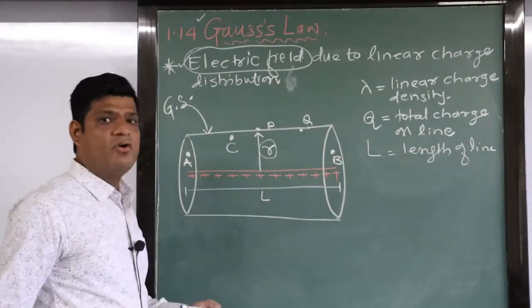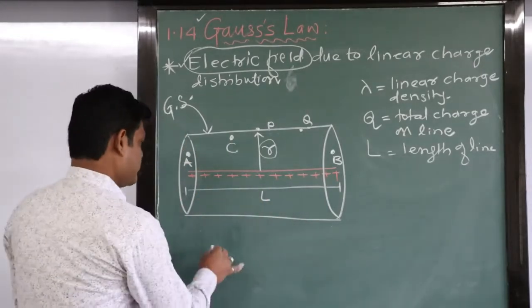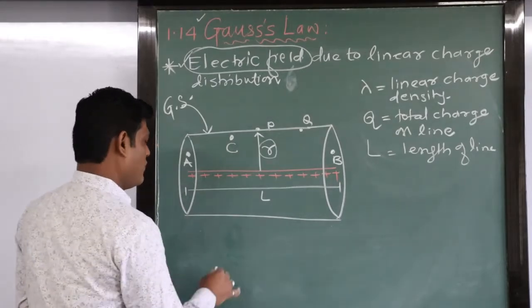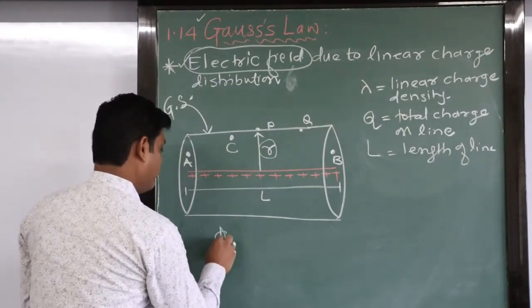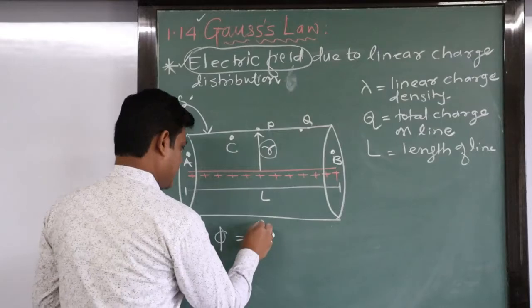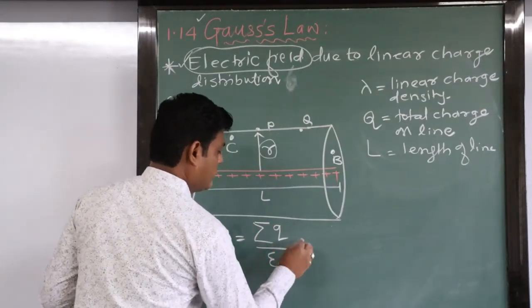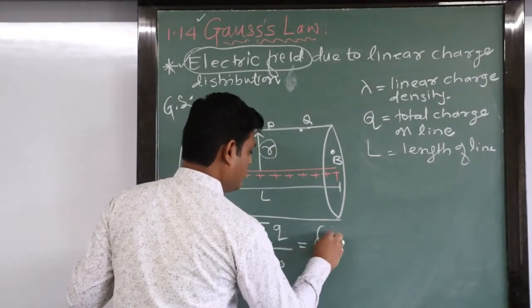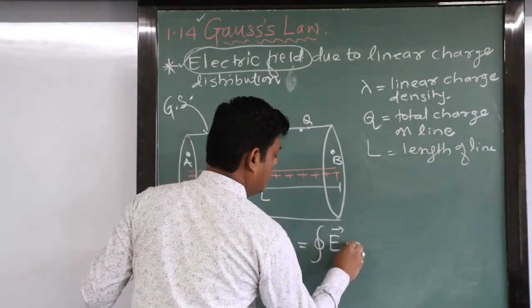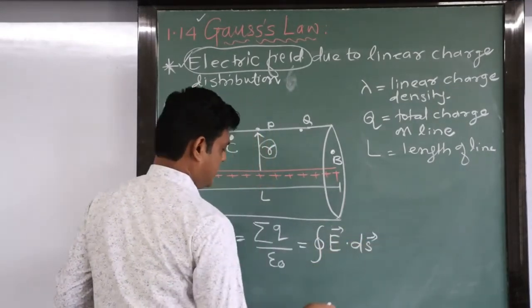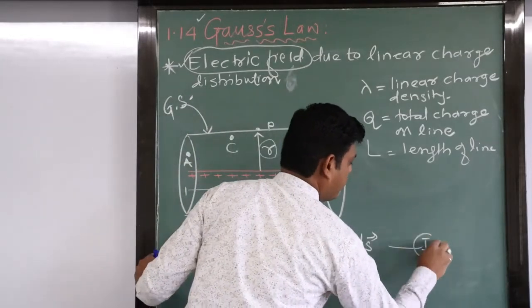Applying Gauss law here: what is the statement of Gauss law? Flux equals the summation of charge divided by epsilon 0, which also equals the integration of E vector dot dS vector. This is equation number 1.